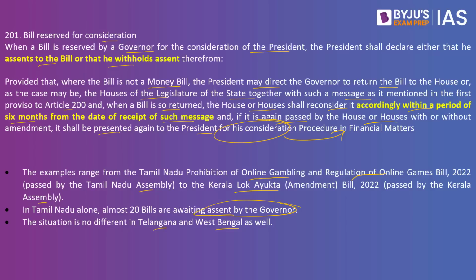When you look into why this article was introduced, we have to look at why the governor is appointed. He wears two hats. One, he is appointed by the central government. He is also the executive head of the state government. Why is he appointed by the central government to the state government?